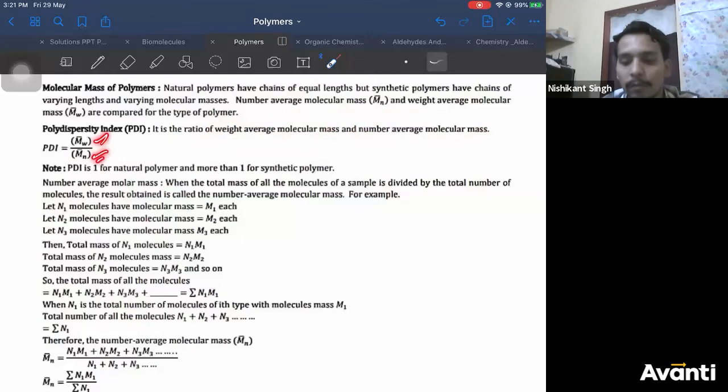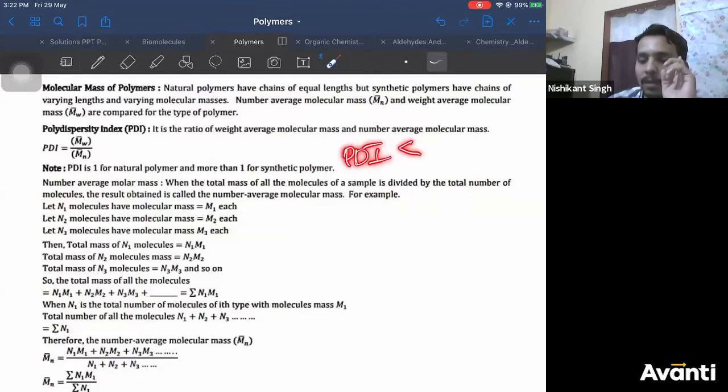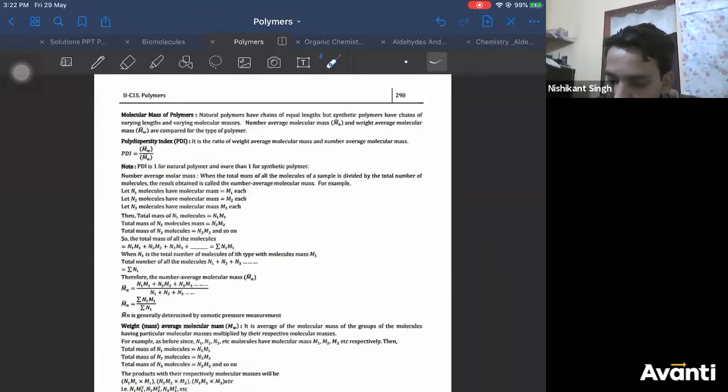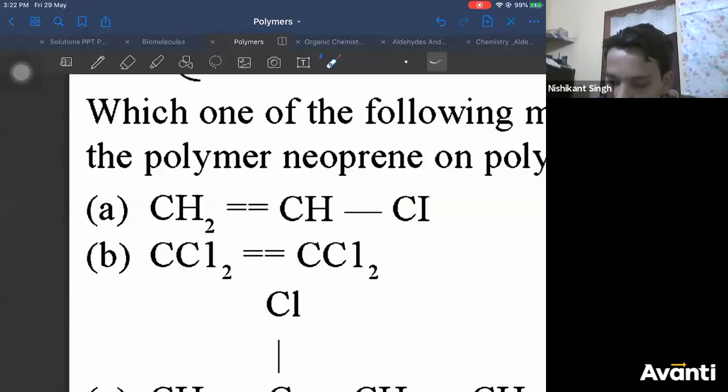So for natural polymers, PDI is 1, and more than 1 for synthetic polymers. The polydispersity index is not less than 1. It is either greater than 1 or equal to 1. Equal to 1 for natural polymers, greater than 1 for synthetic polymers, right? Let us take some questions on this.